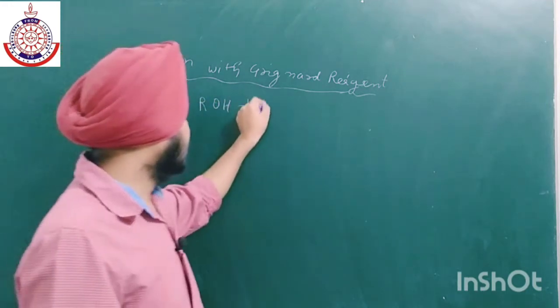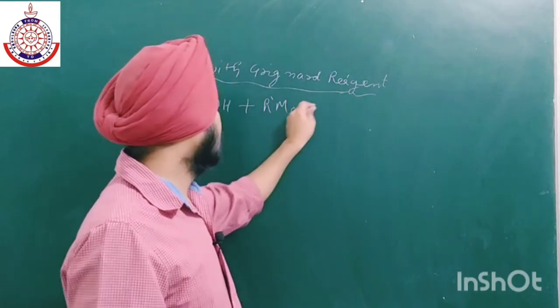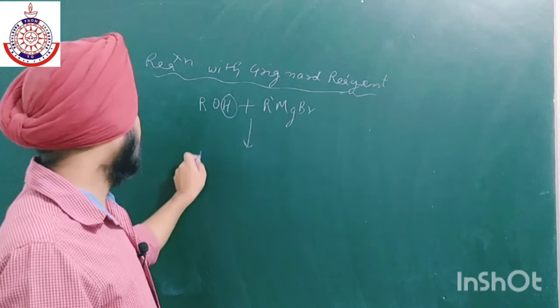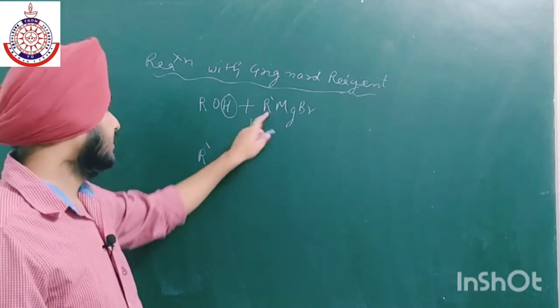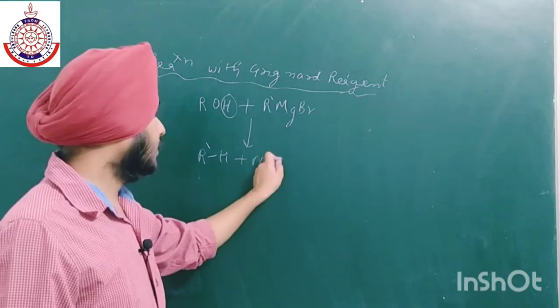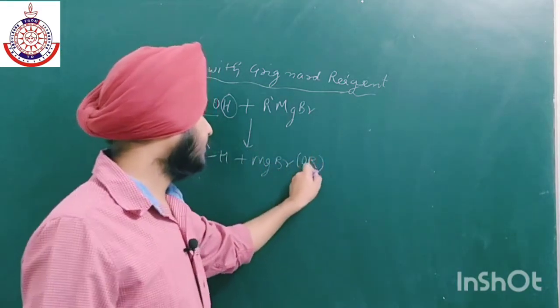One thing you should know, that only the H of the alcohol is used, and we will get R dash H plus MgBr, and this OR group will attach over here.